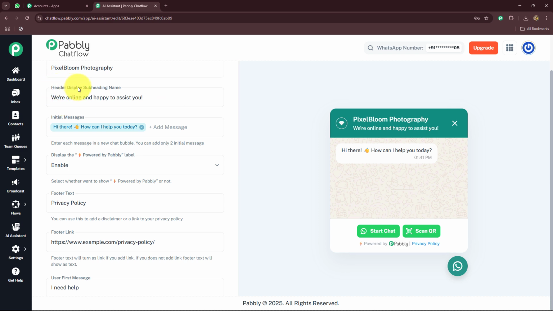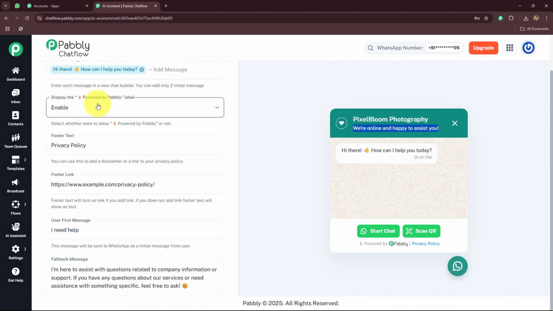Okay. Then here we have the header display subheading name. We are online and happy to assist you. Here it is going to appear like this. You can also replace this sentence according to your requirements. Then we have the initial message that is going to appear in the interface like this. Hi there, how can I help you today?